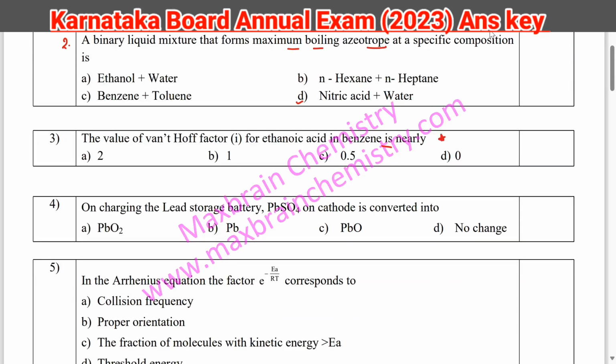So the very first thing, ethanoic acid forms dimer. So what it is doing? It is doing dimerization. So two molecules of ethanoic acid or acetic acid are associating, and they are forming dimer. So in this case, your i will be 1 by 2. Okay, that you can say is the actual number of particles upon theoretical number of particles. So that is why the answer will be option C.